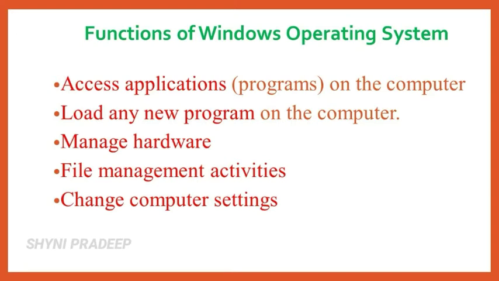First function is access applications. Applications means programs. So access applications on the computer, which means word processing, games, spreadsheets, calculators and so on. These are the commonly used applications. You can access all the applications by using Windows operating system. And the next function is load any new program on the computer. You can install or load any new program on your computer by using Windows operating system.